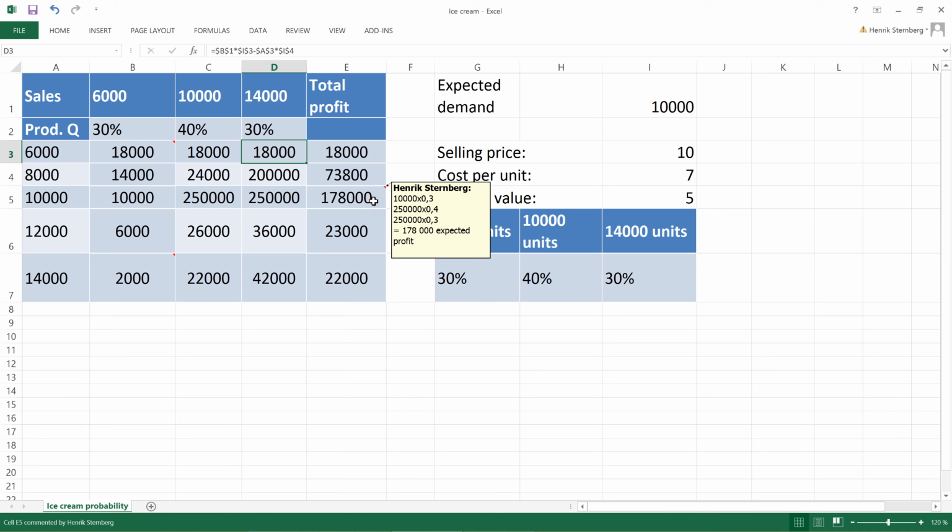Of course, the profit can be, if we're unlucky, only 10,000. But if we're lucky, it can be 250,000 for this production quantity. That means that what we're doing is taking the probability here, just as we did with flipping the coin. So we're assuming that out of 100 days, 30 days would be like this, 40 days like this, and 30 days like this. And that way we can come up with an expected profit.